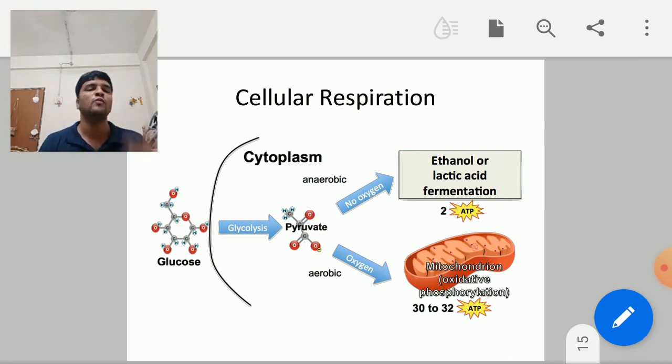In the figure you might be observing that in anaerobic respiration nearly 2 ATPs are produced, and in aerobic respiration about 30 to 36 ATP molecules are produced. Here they have given 30 to 32, but approximately 30 to 36 ATP molecules are produced in aerobic respiration. So this is about cellular respiration.